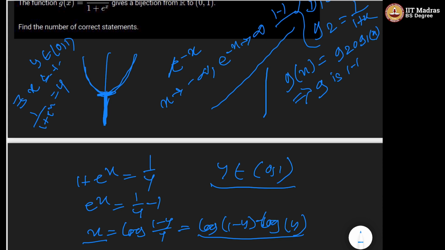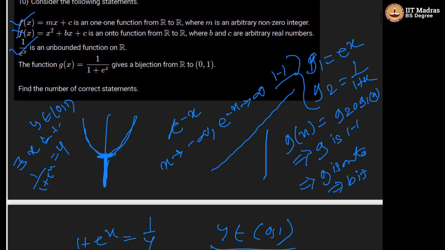That means for any point y we have a pre-image. So g is onto, hence a bijection. Clearly this is a correct statement. So the number of correct statements is 3.